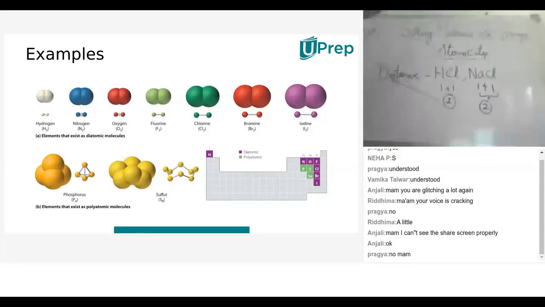Ma'am, I understood this, but could H2O be diatomic? H2O comes under the next: tri means 3, and poly means many. Ma'am, H2O is also a compound.